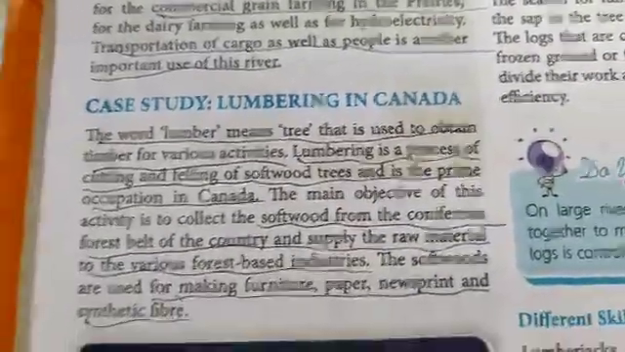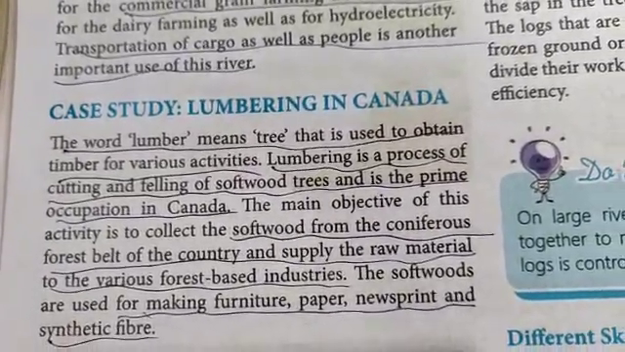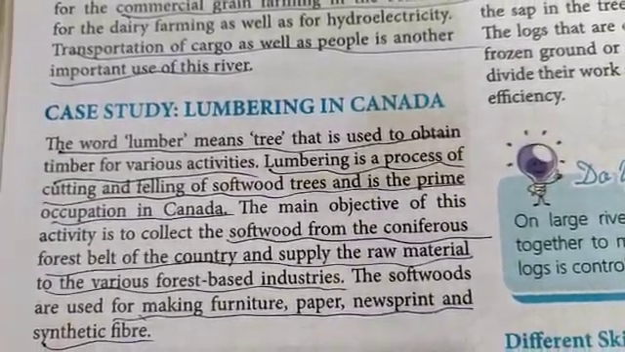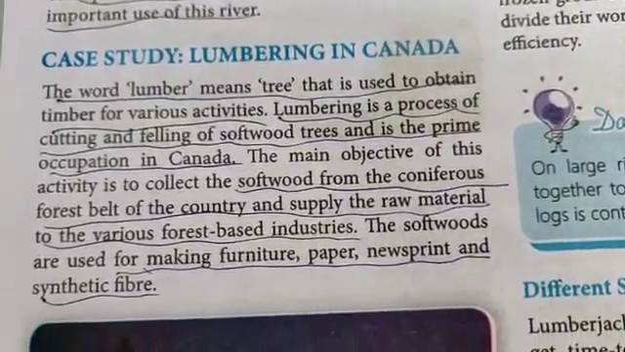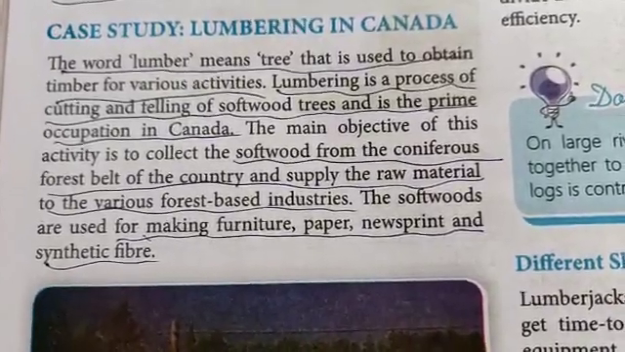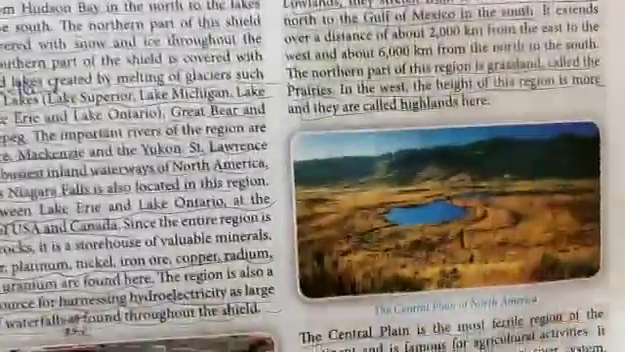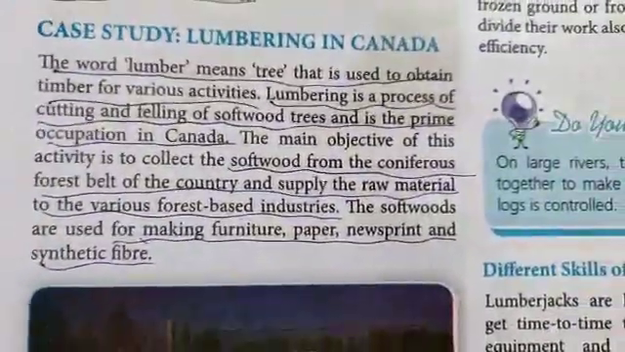Not anything very difficult to understand. Just please pay attention to the economic activities taken up over there. And the central lowlands are also known as the Central Plains. The extent of these plains is from the Hudson Bay in the north to the Gulf of Mexico in the south. Now these are the major important things: the two rivers, the Mississippi and Missouri river system, which drain and make the area very fertile.